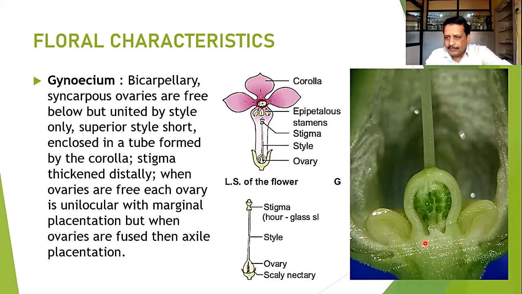Here you can find a little bit closer structure. Here this is the gynoecium, and at the base of these gynoecial structures we can find the nectary tissue. So this nectary tissue naturally attracts the pollinators towards the flower. This is the style, and this is the bicarpellary syncarpous ovary.